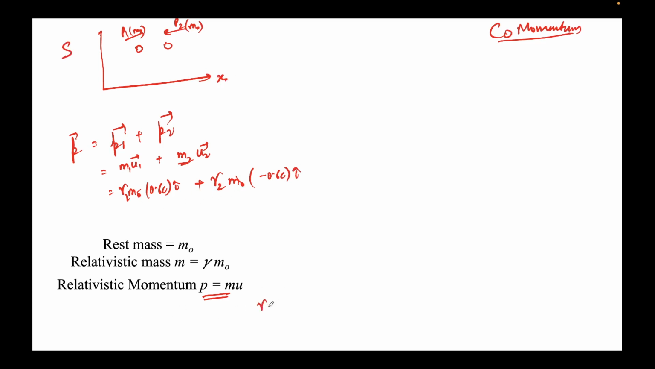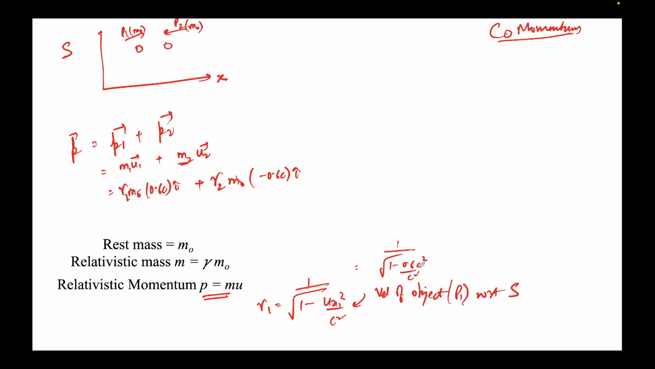That's very straightforward. So gamma 1 would be 1 over root of 1 minus ux1 whole square over c square. Why ux1? I told you, it is the velocity of the object, in this case p1, with respect to frame S. So this will come out to be 1 over root of 1 minus 0.6 square c square over c square. So this will come out to be 1 over root 0.64, which is 0.8, so 5 by 4. So gamma 1 will come out to this.